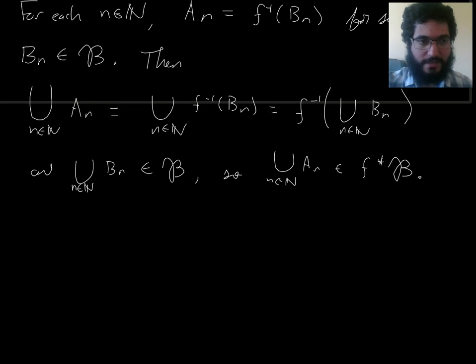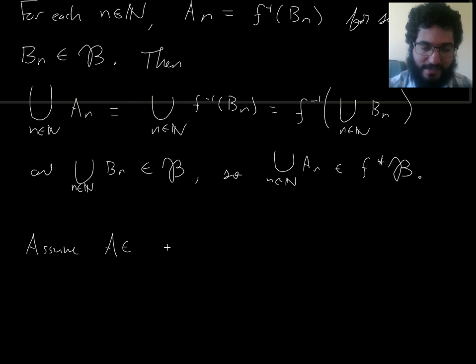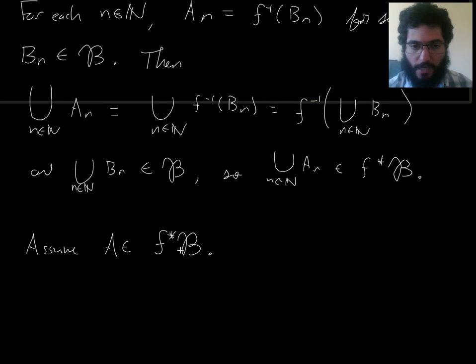Now finally, complements. So assume A is in there, in the so-called pullback of the sigma algebra on Y. Then can we prove that the complement is?